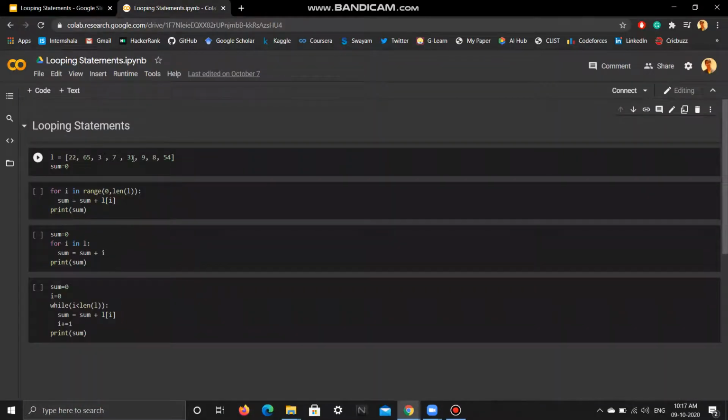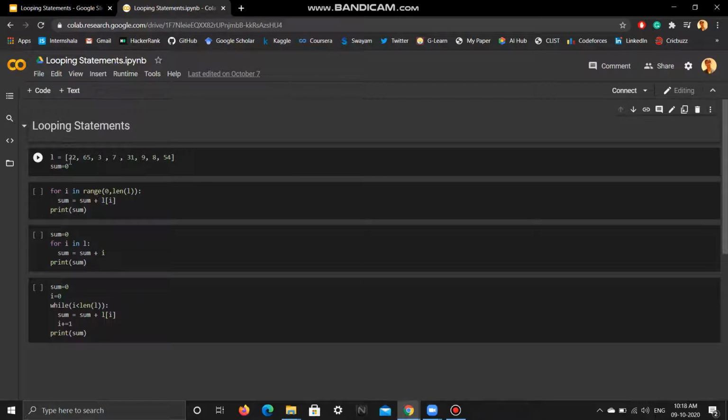So here I have a list of numbers. Okay, list is a data structure in Python. You'll get to know more about that later. For now, just understand that each item in a list has an identity called an index. So the first element's index is 0, the second element's index is 1, third element's index is 2, and so on until the nth element's index is n minus 1. So the indexing starts from 0 for the first element and goes on till n minus 1 for the nth element. Okay, so indices are used to access the elements of a list.